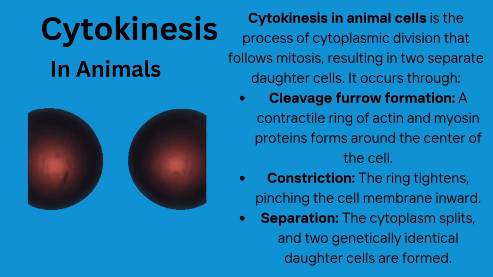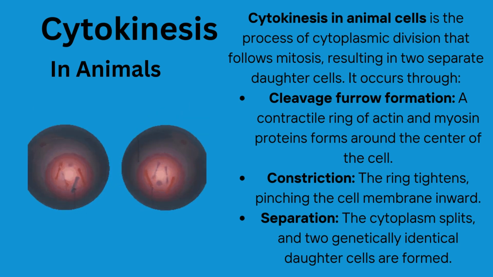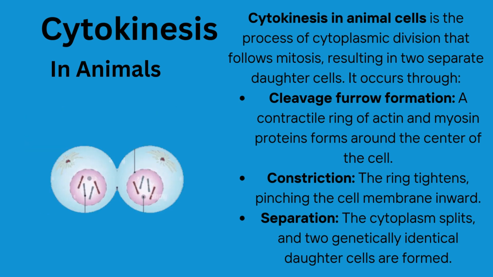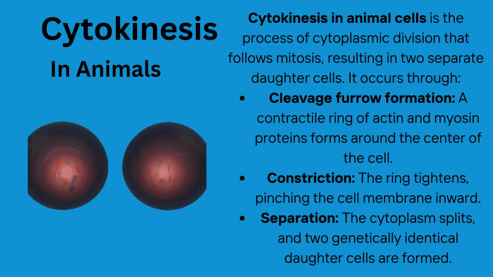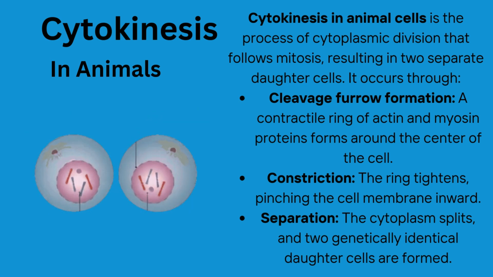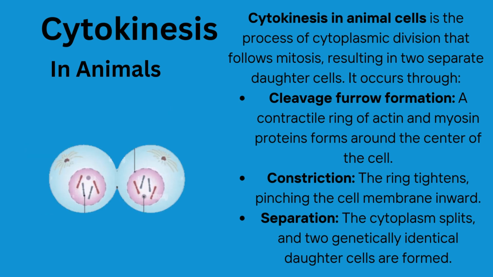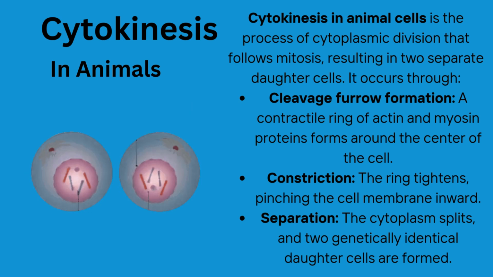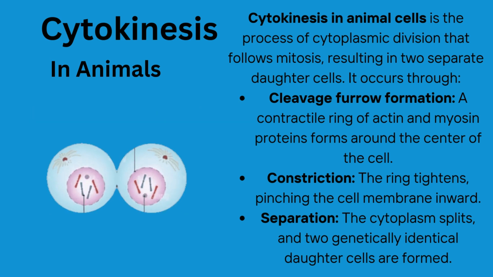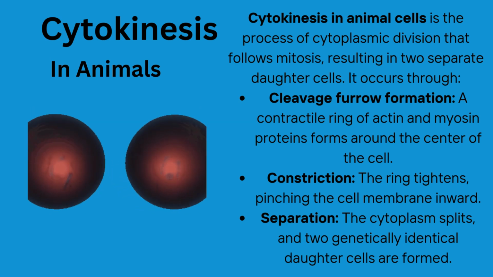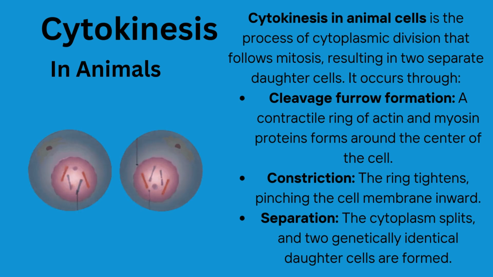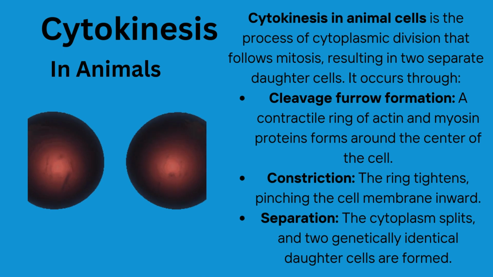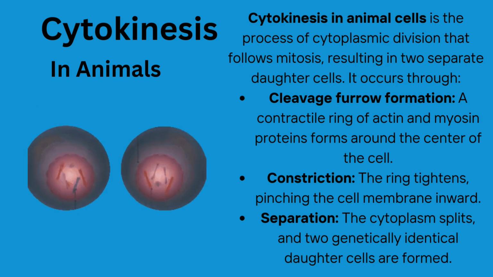Cytokinesis is the division of cytoplasm which results in the formation of two daughter cells. It starts while telophase is in progress. The pattern of cytokinesis is different in plant and animal cells. Cell membrane in animal cell begins to invaginate in the equator region. As a result, a cleavage furrow is formed which continues to grow inward. Cell membrane in the furrow finally joins up and separates the two daughter cells.